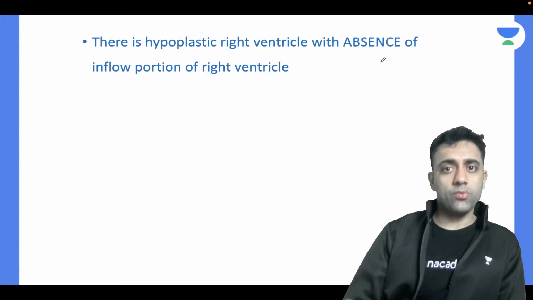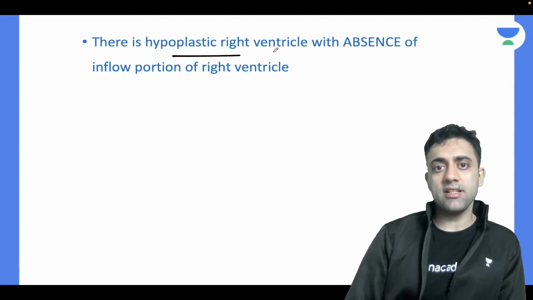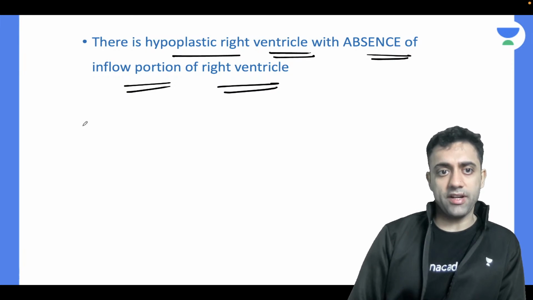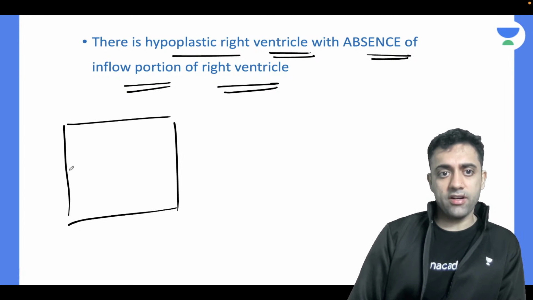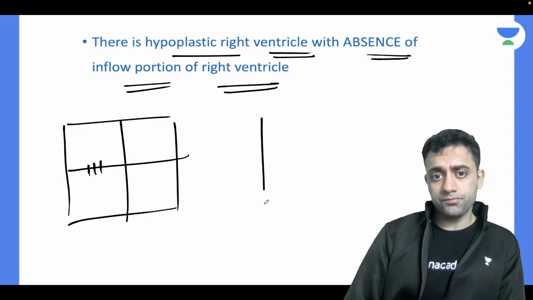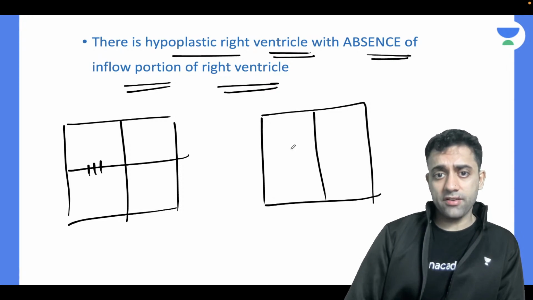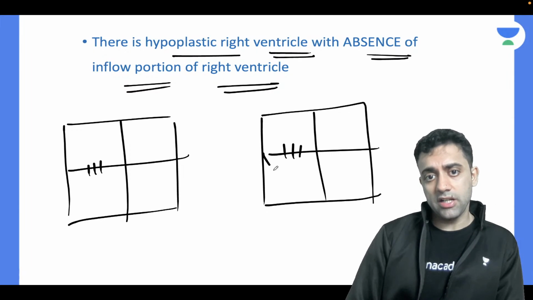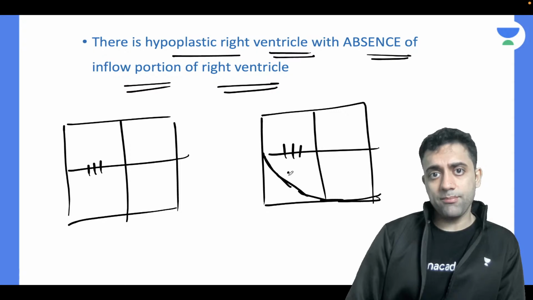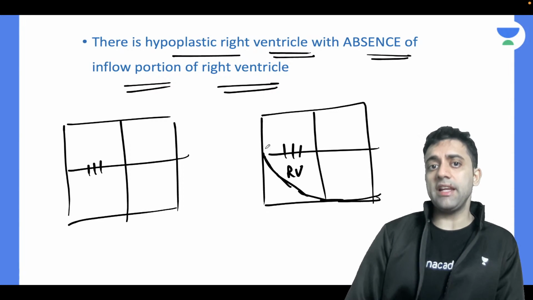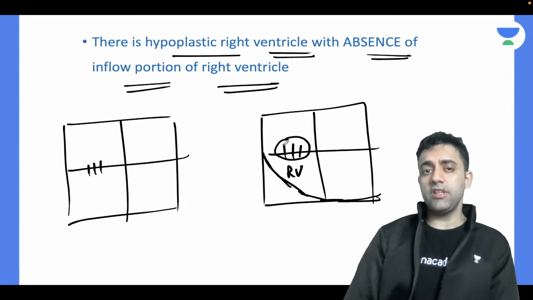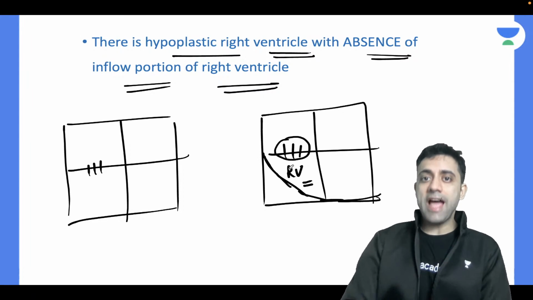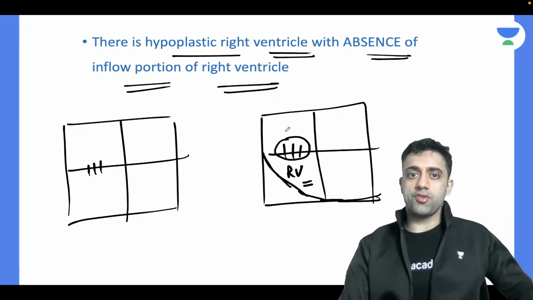Then what happens? So what will happen? There will be a hypoplastic right ventricle with absence of the inflow portion of the right ventricle. Very nice. So this is our tricuspid valve. And what happens in tricuspid atresia? There is a hypoplastic right ventricle, so it's like this much only. The right ventricle hasn't formed at all, because there is a congenital absence of the tricuspid valve. So there is a hypoplastic right ventricle, number one, with absence of the inflow portion of the right ventricle.